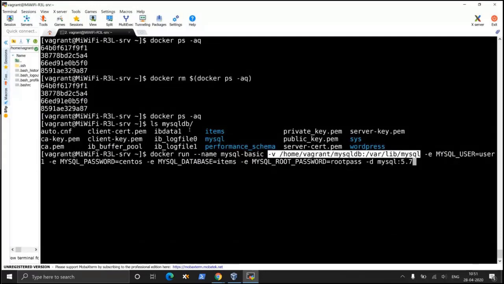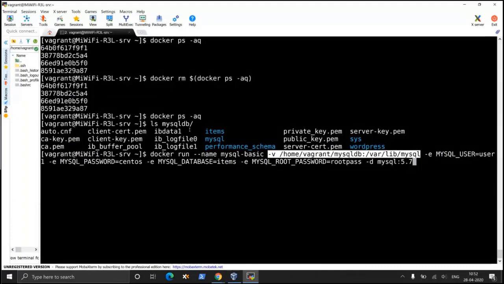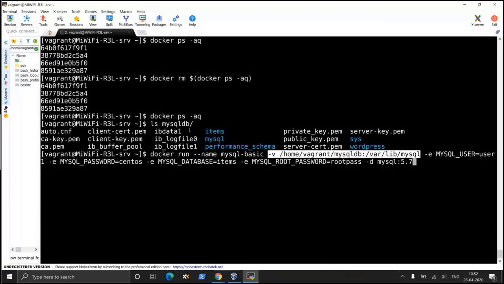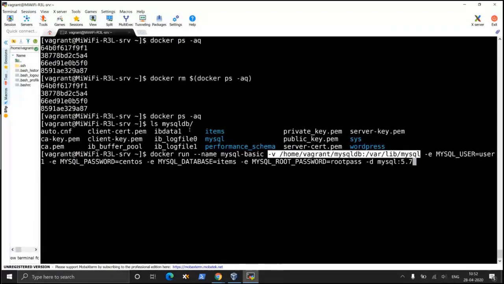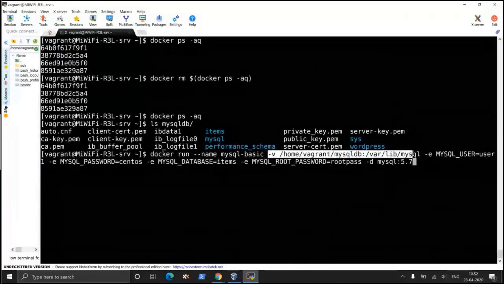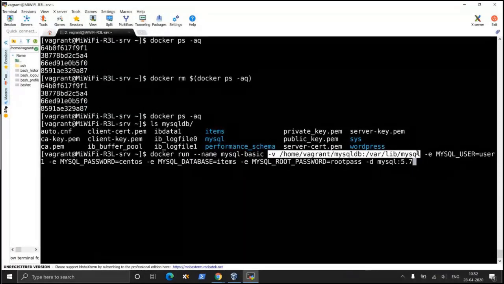By doing this, I have demonstrated that we created a WordPress database from one container. We destroyed the container and started a container again, and we saw that the WordPress database is still there. Why is it still there? Because we are attaching an external volume where the database is stored. So even if I destroy this container, the content of the previous database will automatically get loaded onto the new container instance. Is it clear?